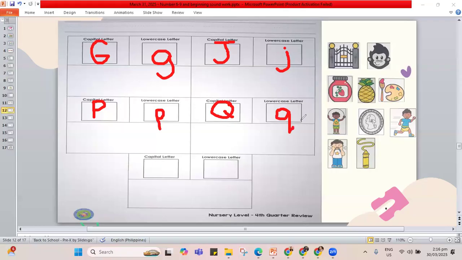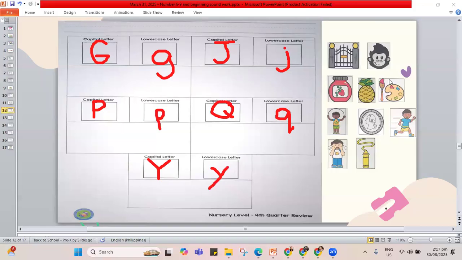Lowercase q is done. Now the last letter, the letter with the y sound found in the word yolk, yellow, and yo-yo. It's the letter Y. So let's do capital Y. V in the air and a pole to hold it there. Capital Y, lowercase y. Line down, go back up, slide down, like a yo-yo going down.